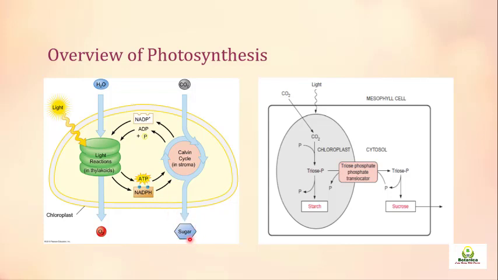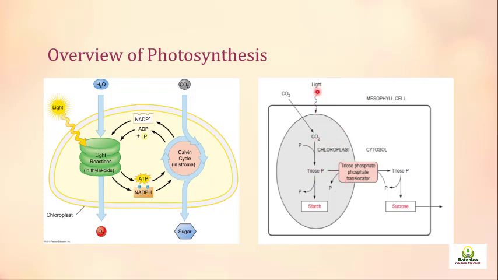This triose sugar has to be converted into a form either to translocate to various other parts of the plant, or to be stored in the seeds or other parts of the plant to later utilize when there is no light. So this is the overview, the light and light independent reactions of photosynthesis, and this is the synthesis.